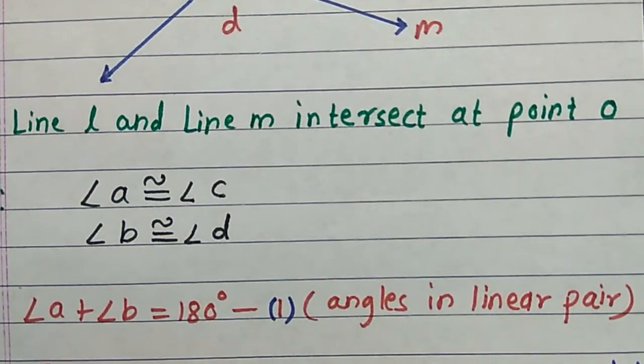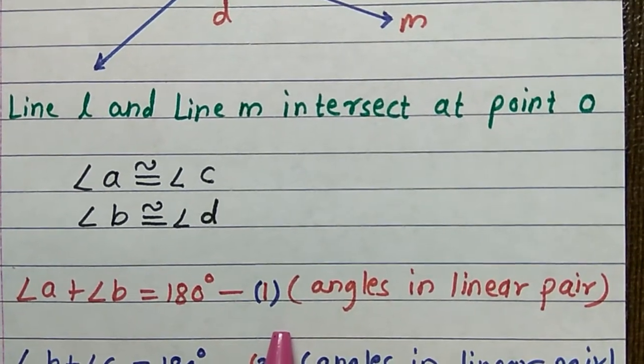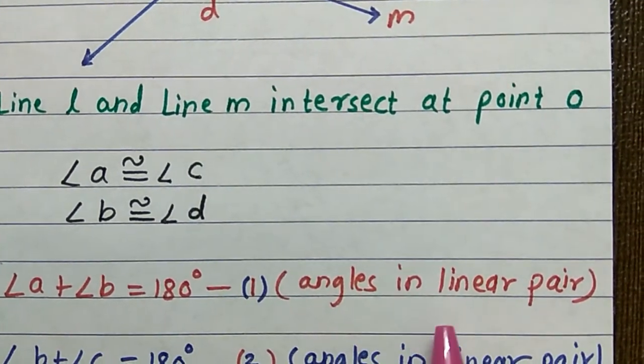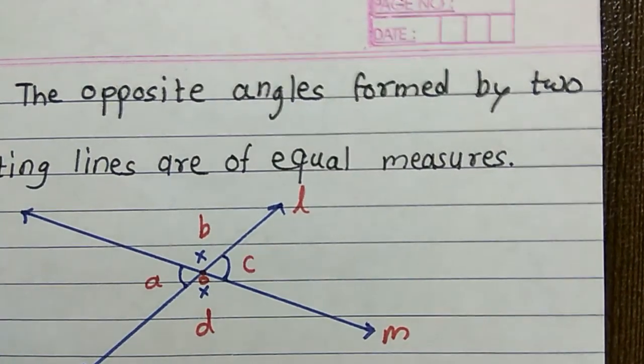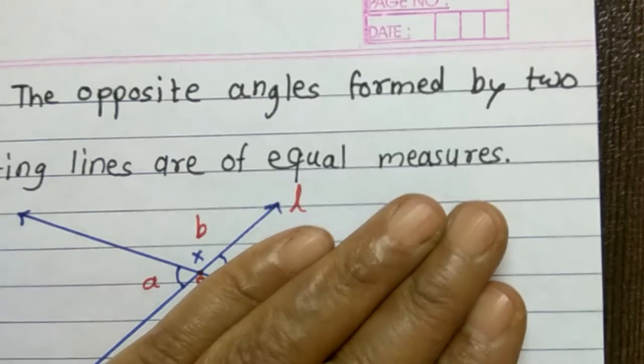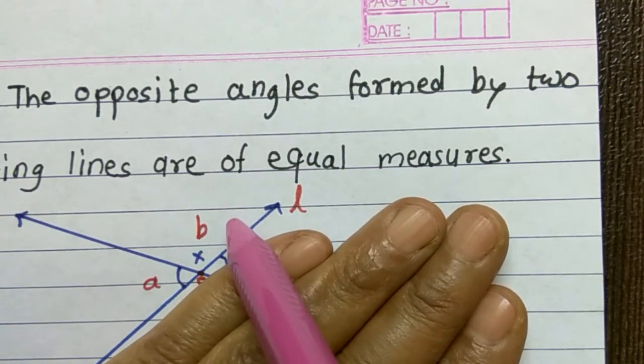From the figure, angle A plus angle B is equal to 180 degree. The reason is that they are angles in linear pair. Linear pair, angle A and B. These are the angles in linear pair. You have learned what is meant by linear pair.